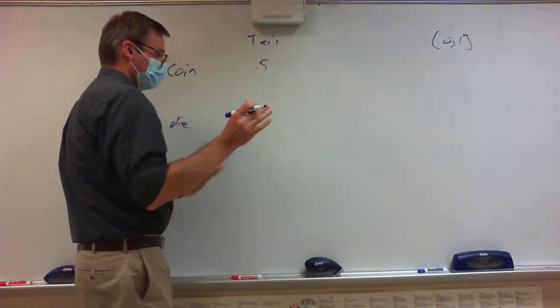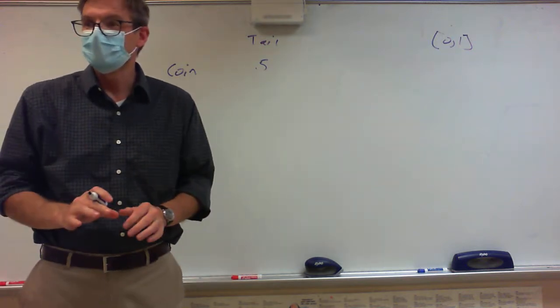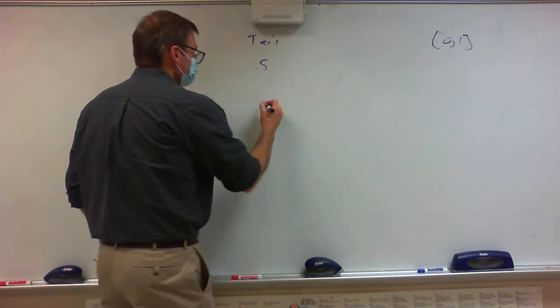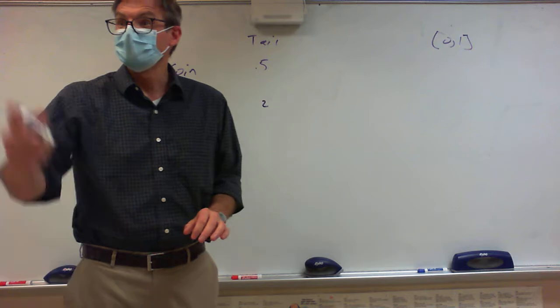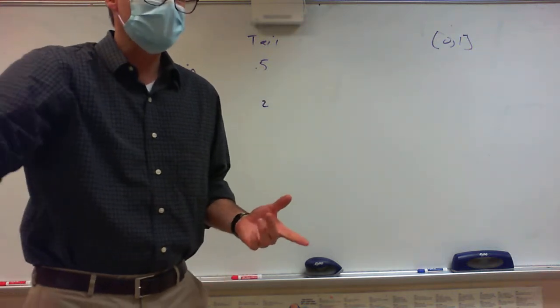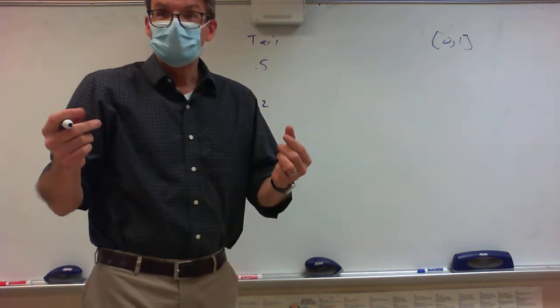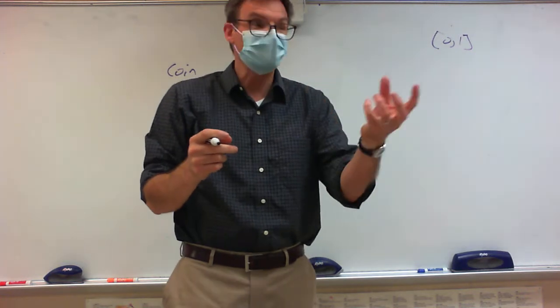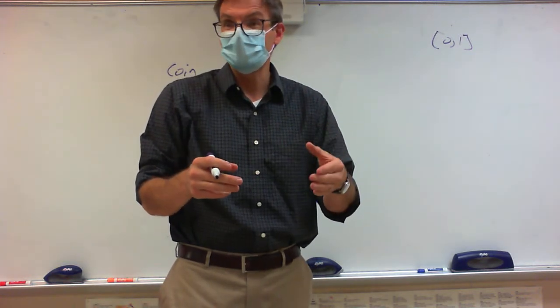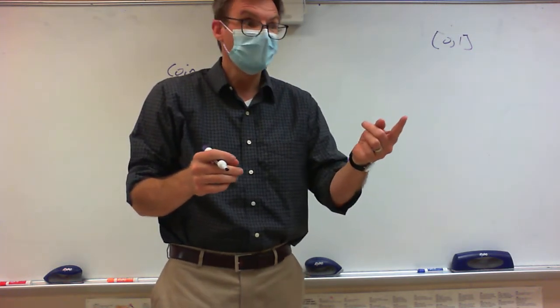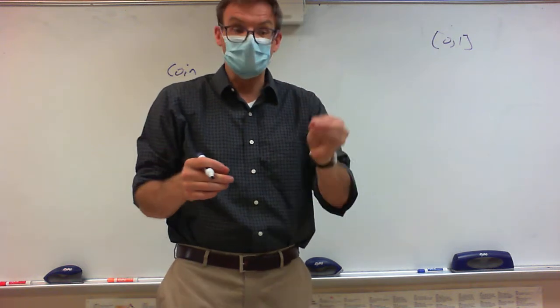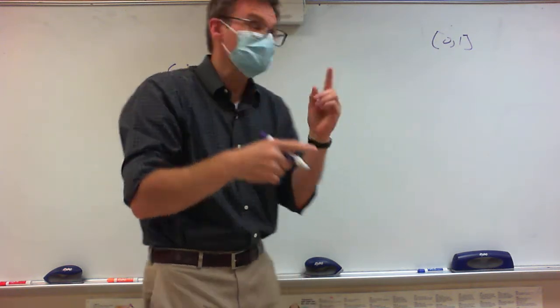I'm talking a regular 6-sided die. What is my probability of getting a 2? 1/6. Does that make sense? There's only one way to get a 2 and there are 6 sides, so it's 1/6.